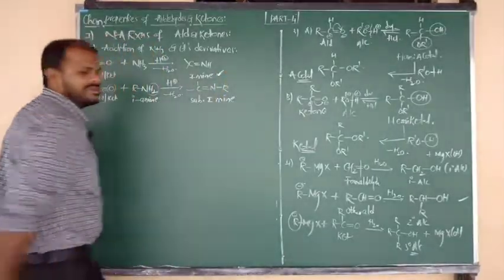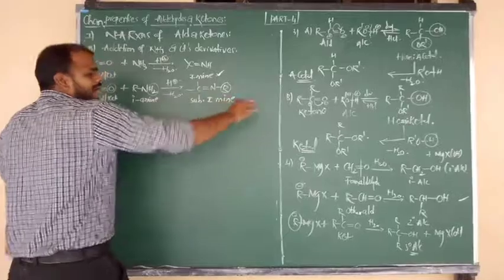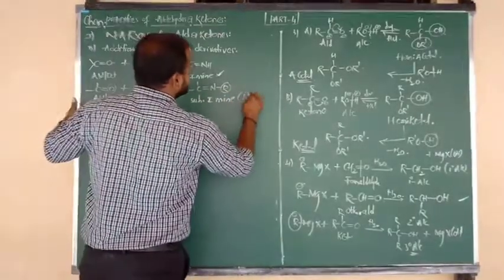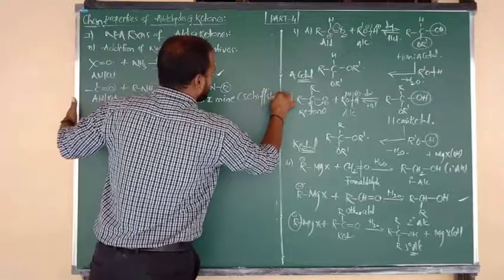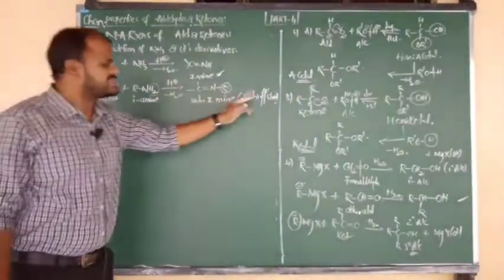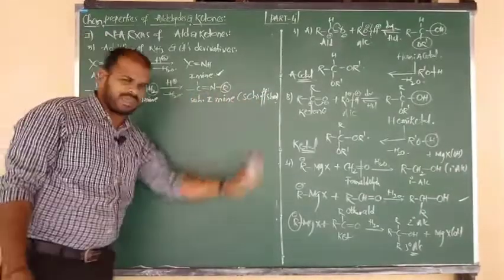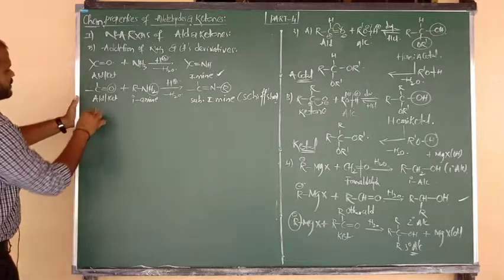Above one is a simple imine, which is nothing but an N-alkyl substituted imine, and we can also say that it is known as Schiff's base. Very important. What is the formula of Schiff's base? Schiff's base is nothing but a substituted imine. Okay, good. Done. Next.